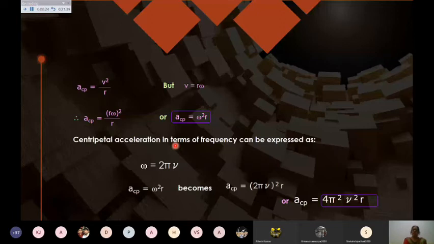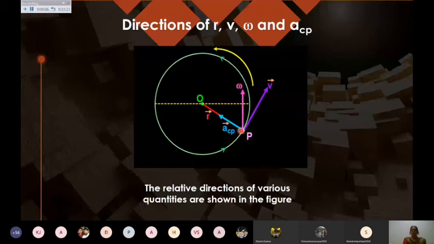Writing the magnitude as well as the direction of centripetal acceleration is very, very important. Now just to revise the directions: the r vector, the v vector, omega is always along the axis, theta is clockwise or anti-clockwise, here it is anti-clockwise, and centripetal acceleration is towards the center of the circle. So you should always keep the directions in your mind.